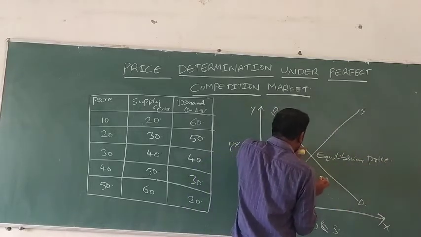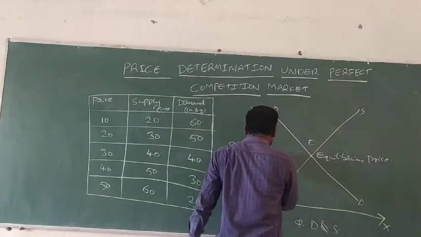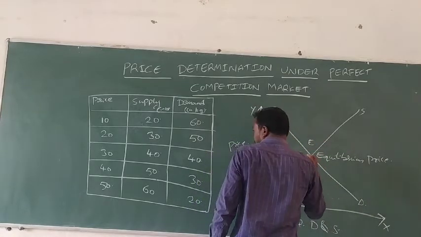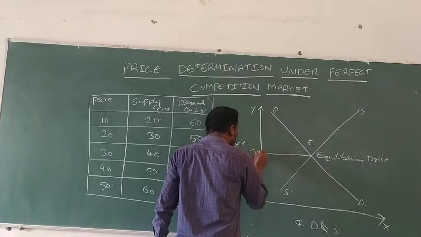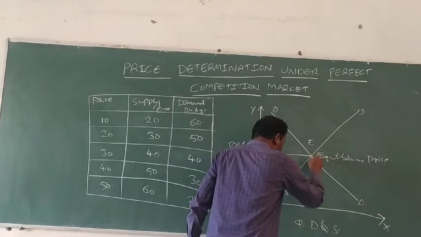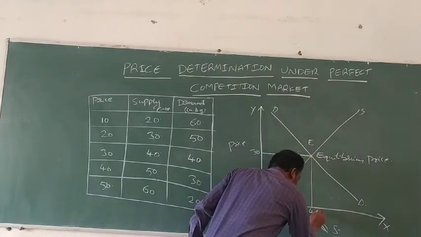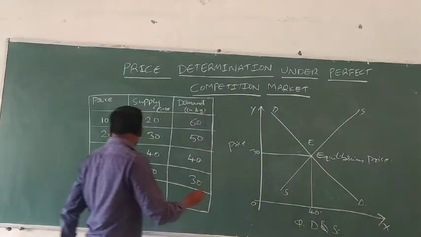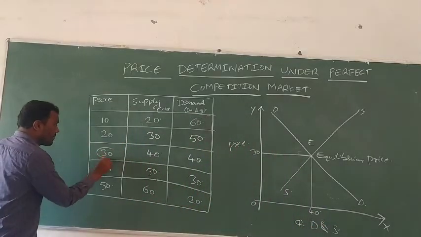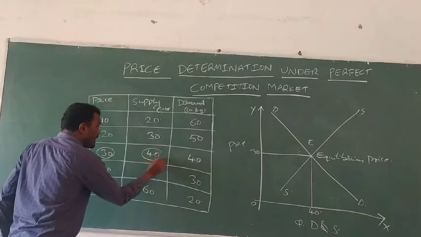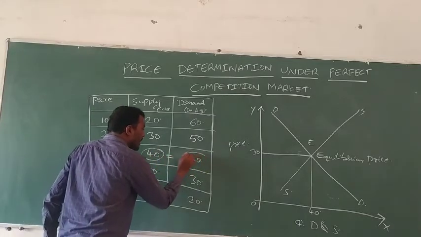This equilibrium price is where the price is 30 rupees and the quantity is 40 kgs of demand and supply. At 30 rupees the supply is equal to the demand.